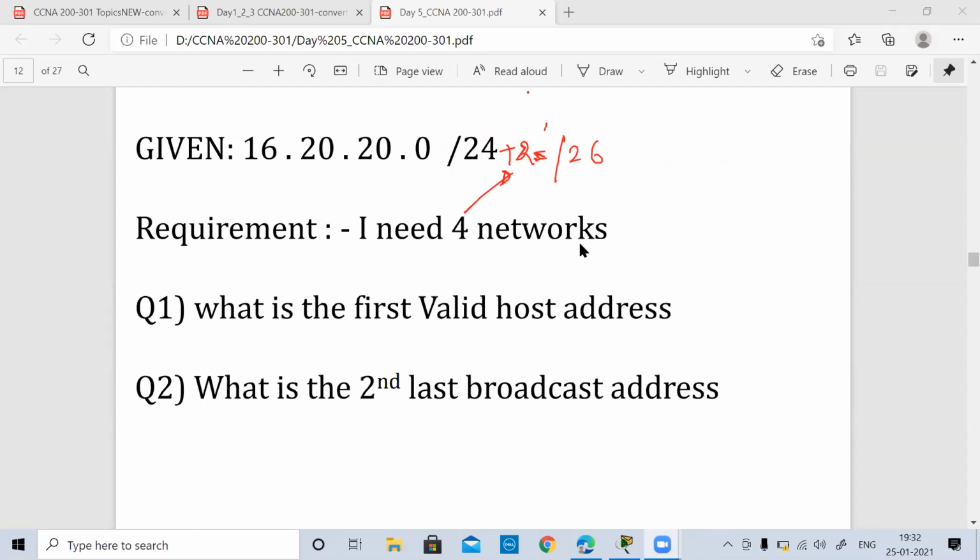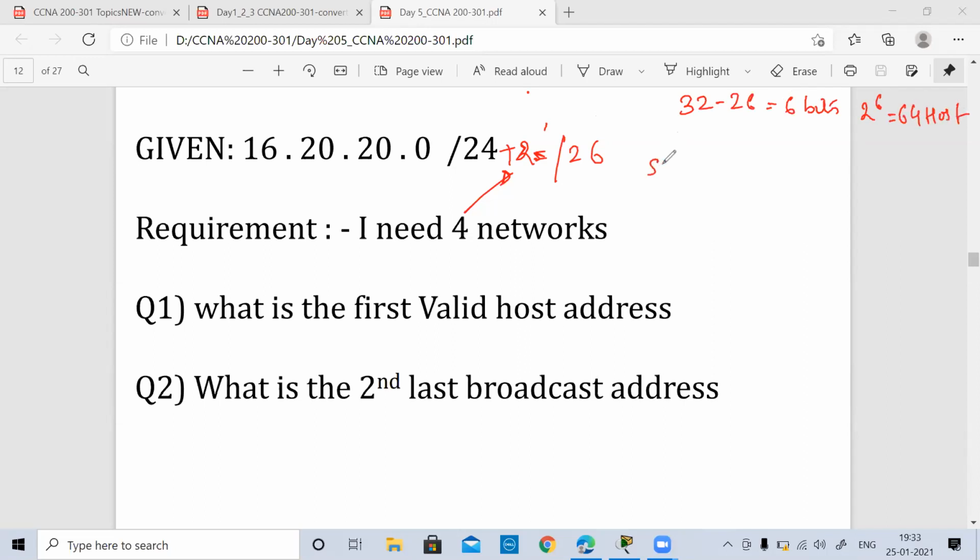Very good. Because we saw 32 minus 26 is 6, so 2 raised to 6 is 64 hosts.